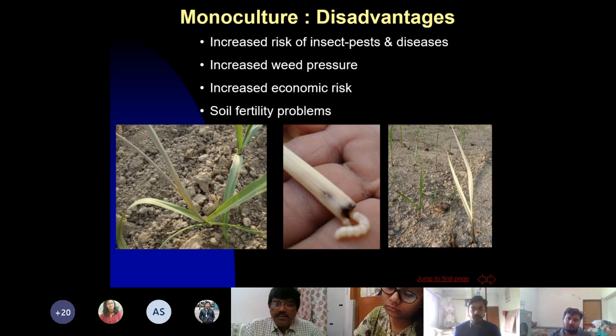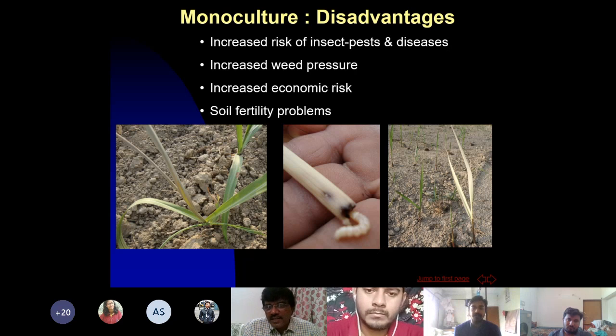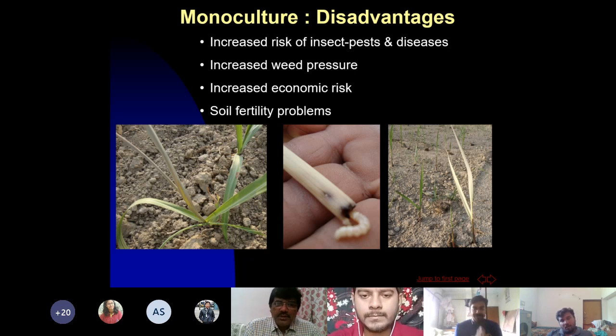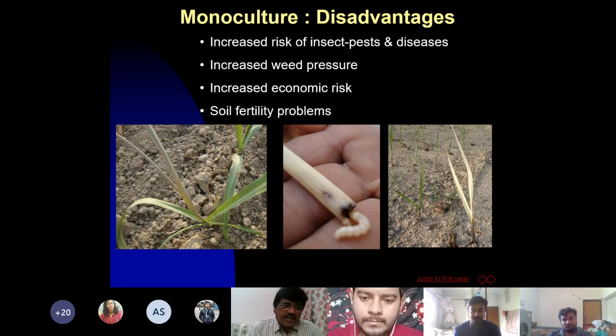So soil fertility problems also come, and further, your roots are at the same depth. So a particular section of the soil will be exhausted of nutrients. However, in other sections where the roots are not going into the soil profile, the nutrients will remain unutilized. So therefore, soil fertility problems also come by not adopting crop rotations, by just going by a single kind of crop.